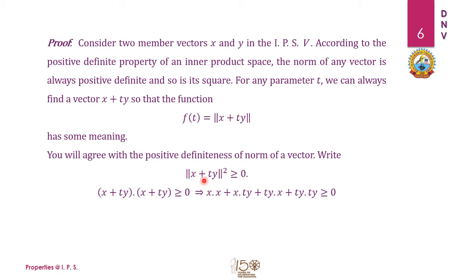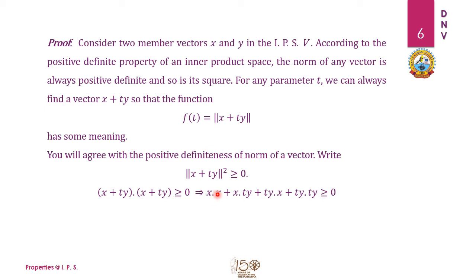So this norm can be written as the dot product of the vector with itself. So (x plus ty) dot (x plus ty) is greater than or equal to 0, which when expanded gives x dot x plus x dot ty, that is the dot product of x with these two vectors, and the last two terms are the dot product of ty with x and ty. So the inequality is always preserved.